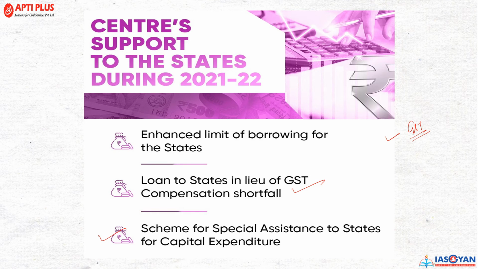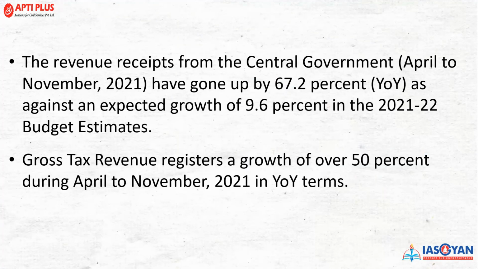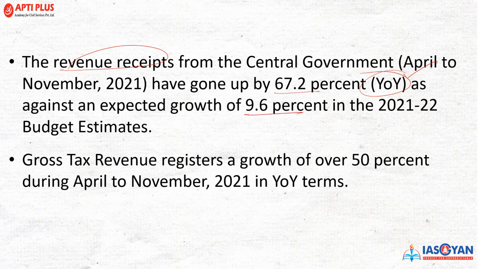Now we'll move into the other aspects of the economic survey, that is the fiscal developments. In fiscal development, revenue receipts is a very important component, जहाँ पे central government ने अप्रैल से नवंबर ये estimate किया that this has gone up 67.2% on a year-to-year basis. This is YOY, that is year-on-year basis, as against the expected growth of 9.6%, right? And if you talk about the gross tax revenue, यहाँ पे जो growth registered की गई है in terms of overall gross tax revenue, this is over 50% during April to November 2021 on year-to-year terms.